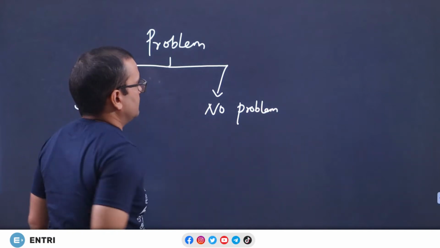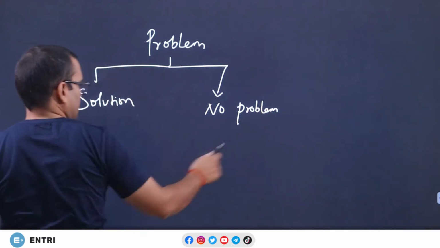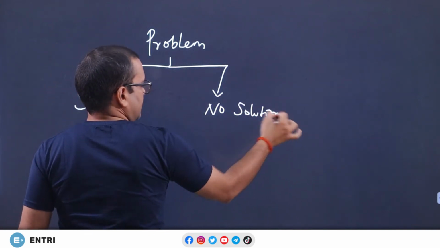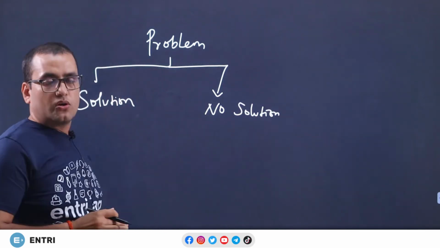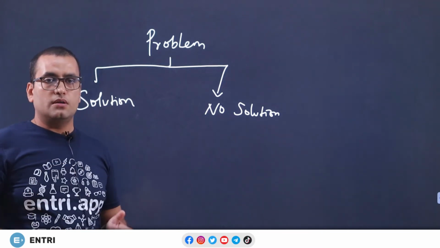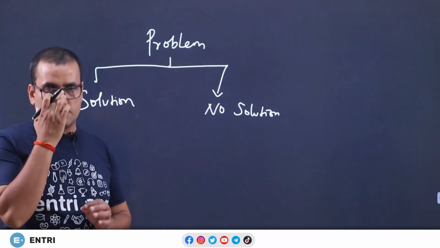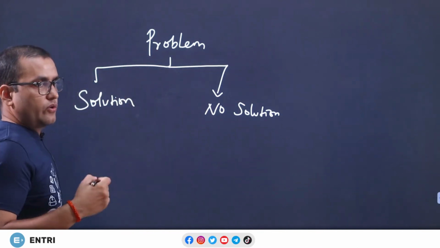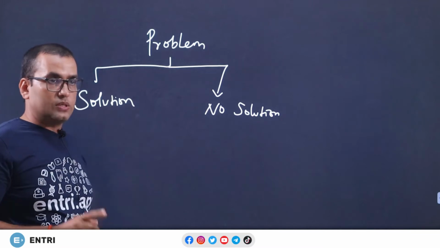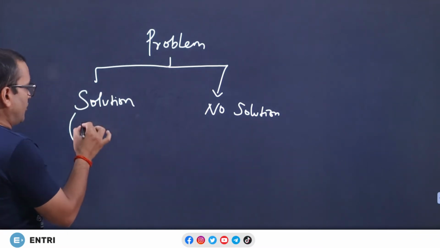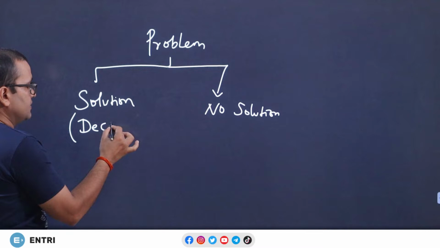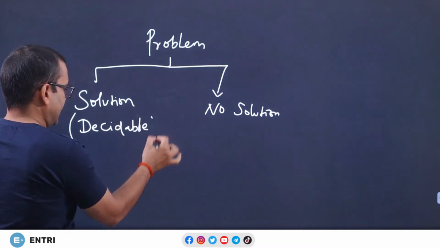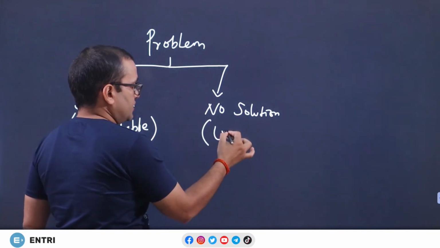Means if I give you one problem and I ask you whether the problem has a solution or not, you have done your analysis and you just said, okay sir, this problem has a solution. So, in our theory of computation subject, the term we use is decidable. Means you will say, sir, the problem has a solution, it means the problem is decidable, and the problem which has no solution is undecidable.